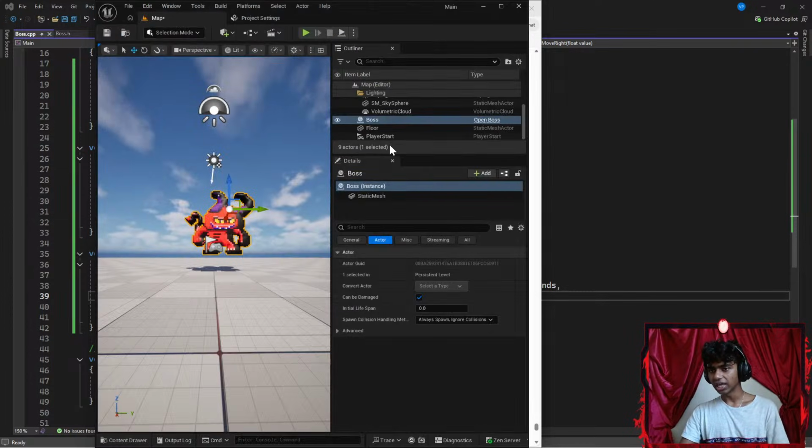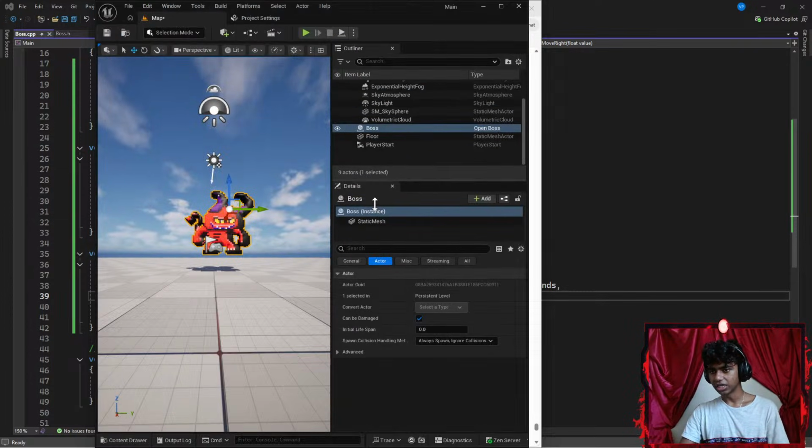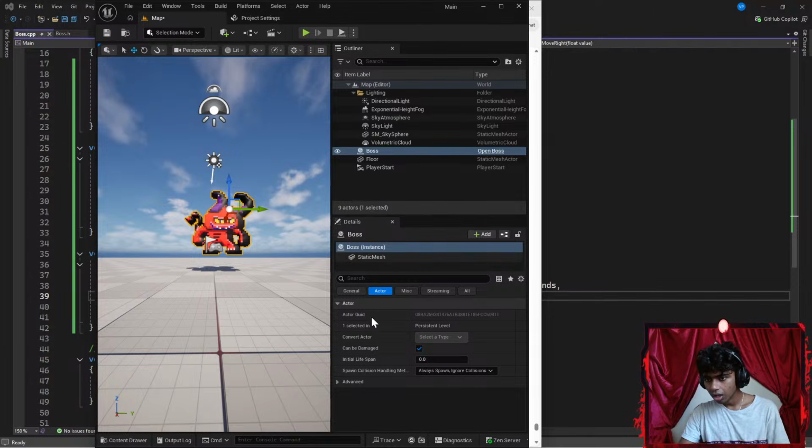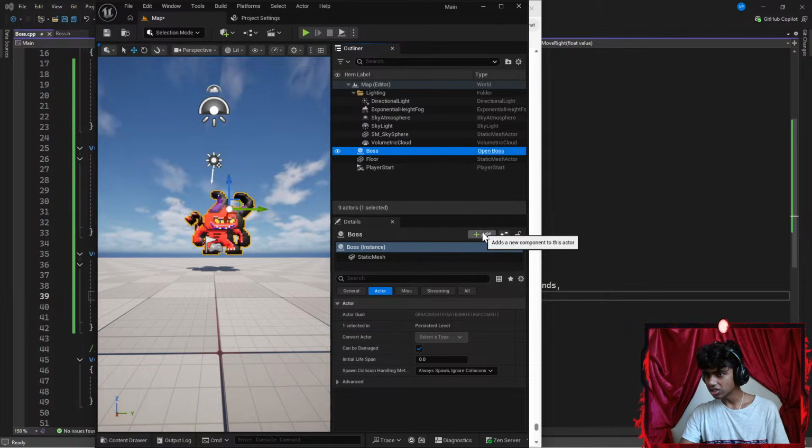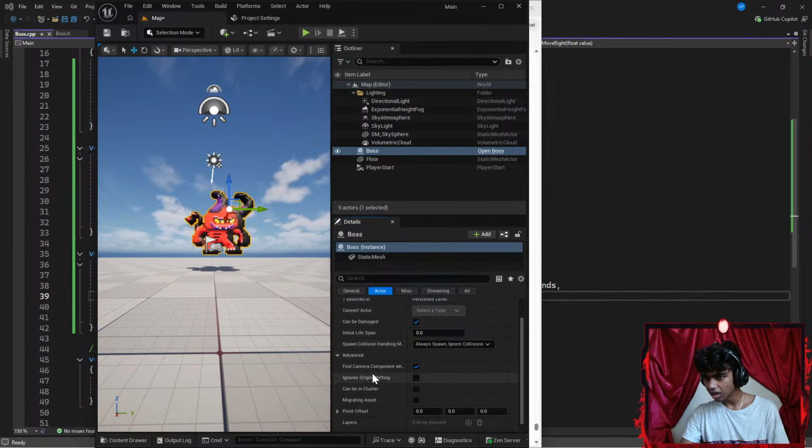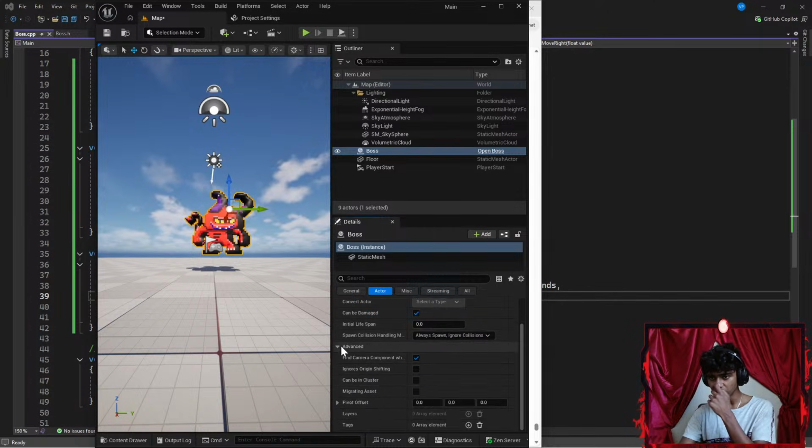Okay, what is actor instance? Let me get my details a bit lower. So this is my boss's actor. I'm assuming that's my actor, and then my instance. So Add New Component. Okay, how do I add an instance here? I see Advanced.